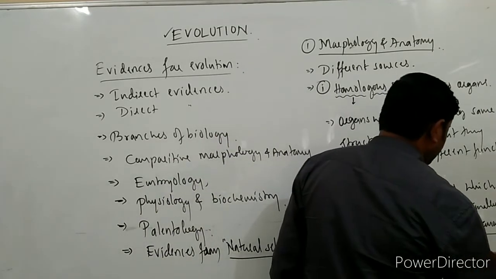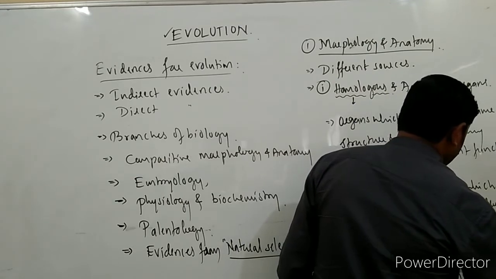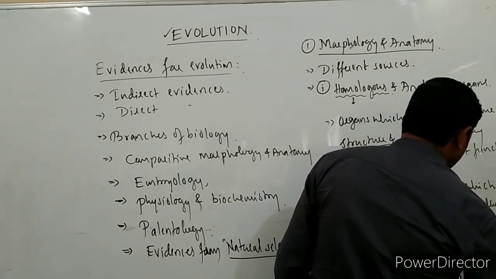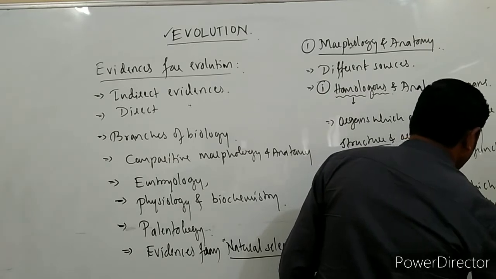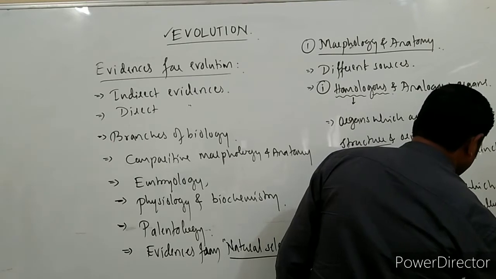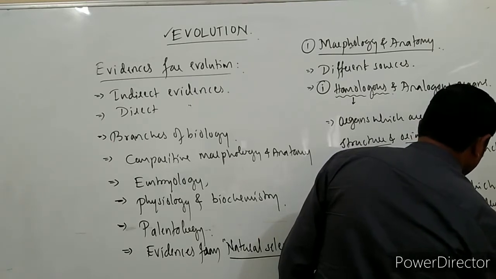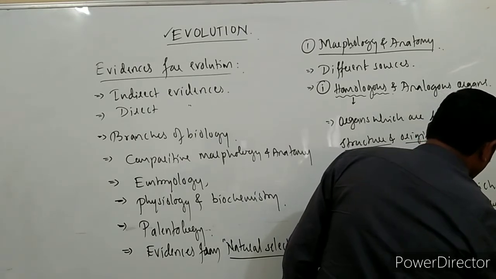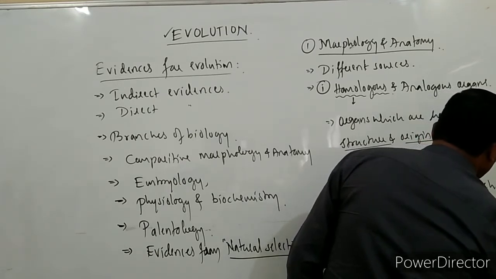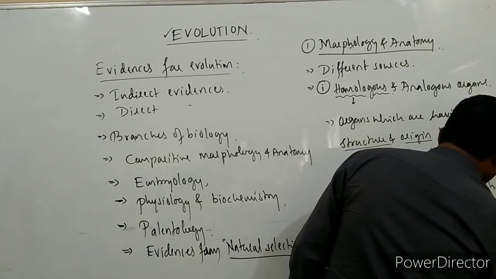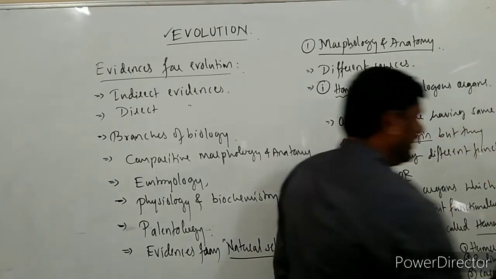Let us list out all the bones present in the forelimbs of all these organisms, right? First one is humerus, second is radius and ulna, third is carpus, fourth is metacarpus, and fifth is phalanges.